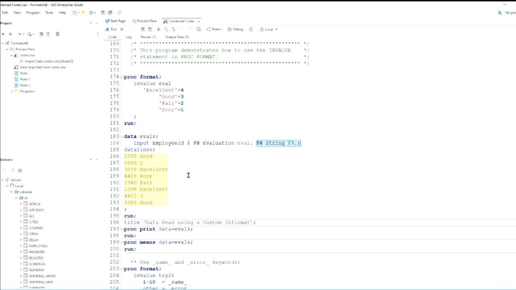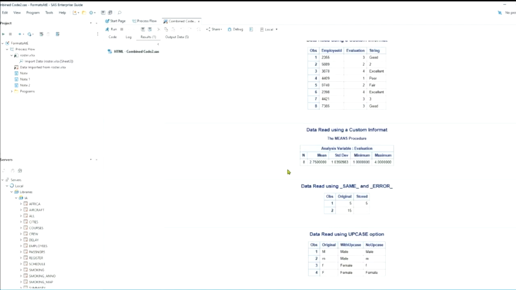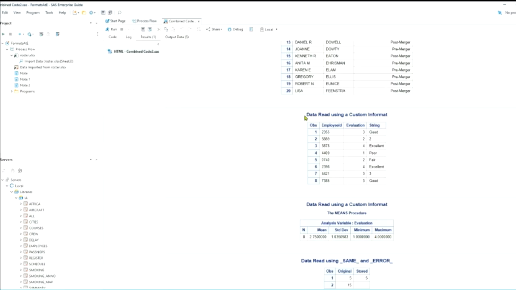Okay. And we come down here and we can take a look at these results. Here we go. So this is the evaluation where we used our new in format.